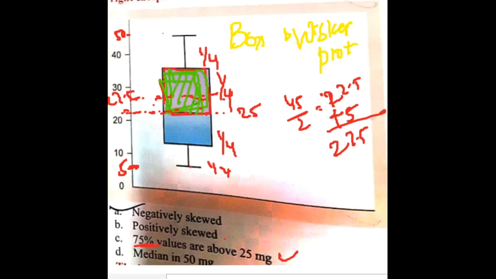So it is negatively skewed, because most of the observations are at the higher end. So this statement, that it is not negatively skewed, is the incorrect one.